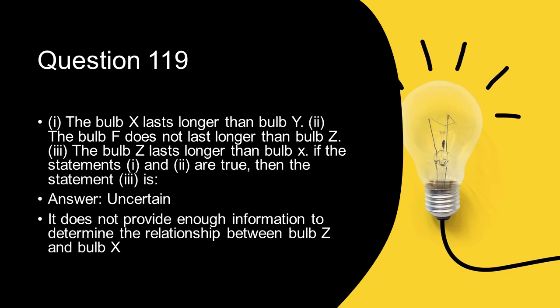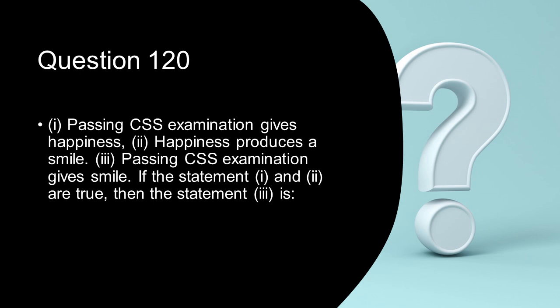क्यों uncertain है? It does not provide enough information to determine the relationship between bulb Z and bulb X. Now, three statements are given here. Statement 1 is passing CSS examination gives happiness. Statement 2 is happiness produces smile. Statement 3 is passing CSS examination gives smile. Now, if the statement 1 and statement 2 are true, then the statement 3 is true.